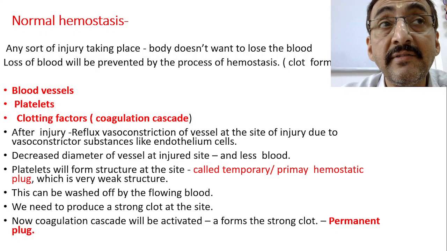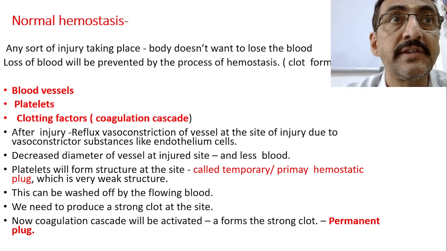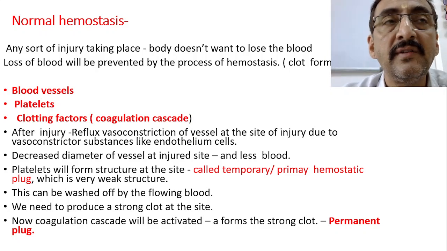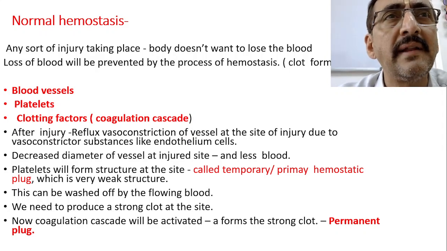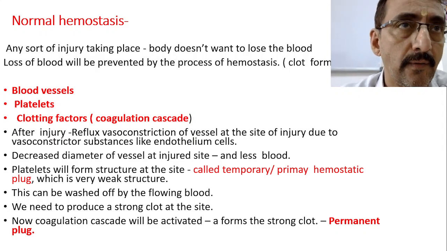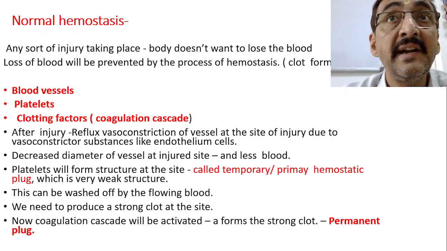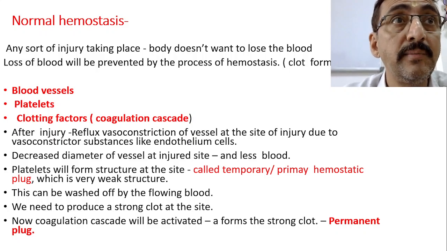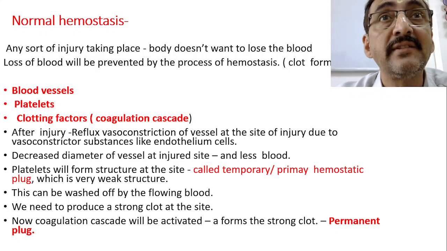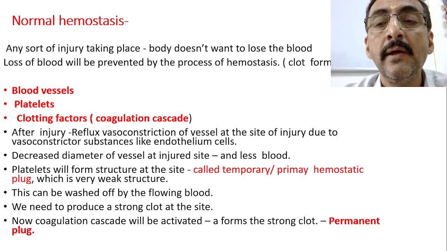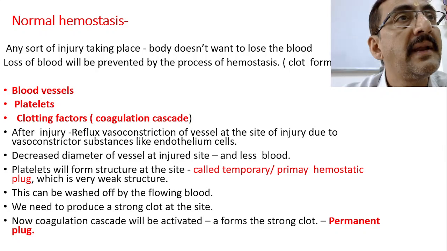But this plug is not a very firm structure. It is called the primary hemostatic plug because it is a weak structure. For the time being, as an emergency, it blocks the blood flow, but it needs to be solidified and strengthened further. Therefore, this plug is called the primary or temporary hemostatic plug.